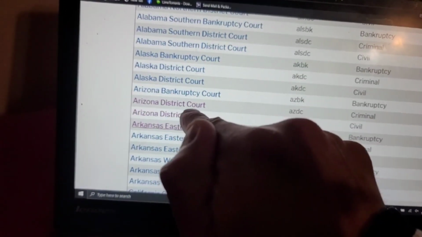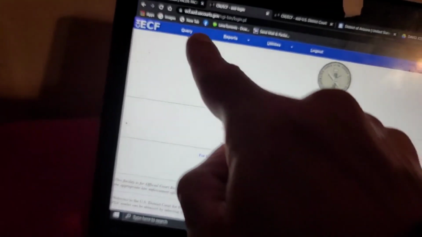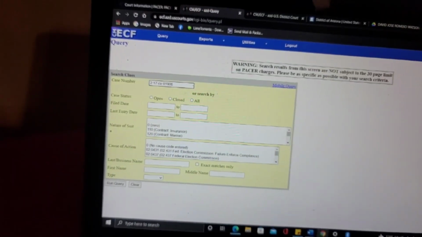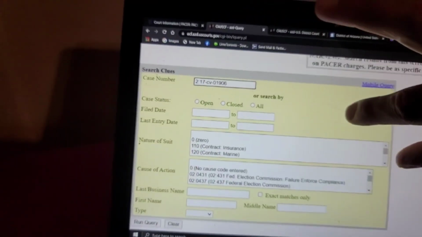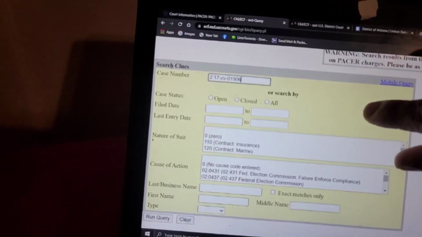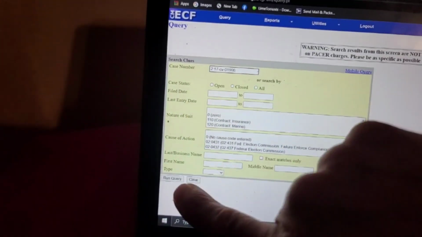Whoops, I clicked the wrong one. I clicked on Arkansas. What I meant to click on is this one right here, Arizona District Civil, because that's where he was at. So you're going to click right here, District of Arizona, document filing system, and then you're going to click up there where it says query. As you can see, I've already typed in his cause number, because that's as far as I got. After that, all you got to do is press run query, and then bam, there it is.